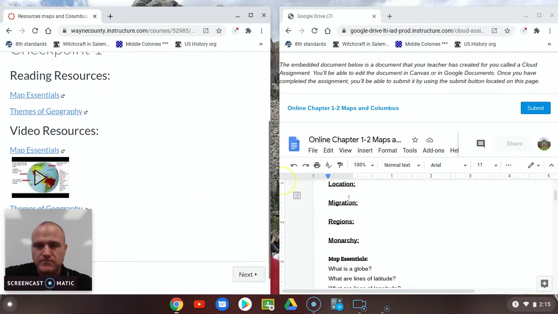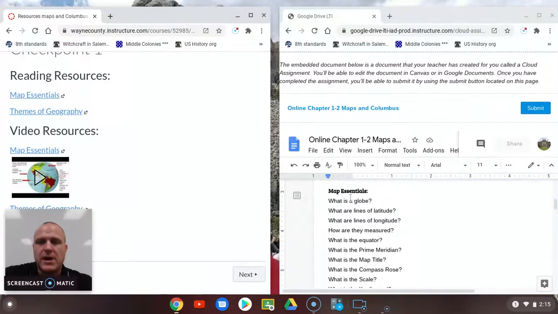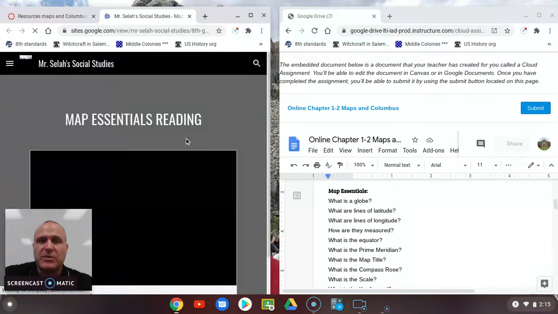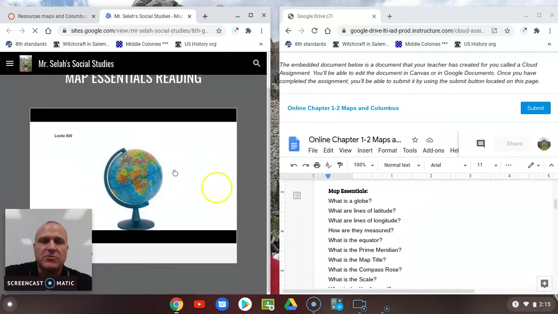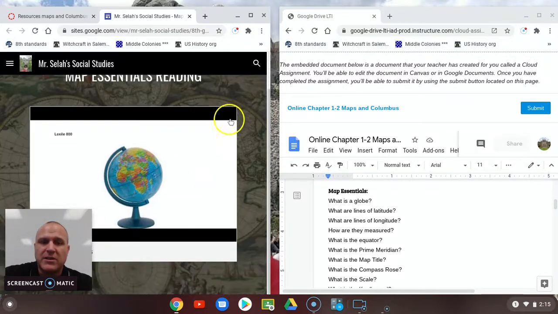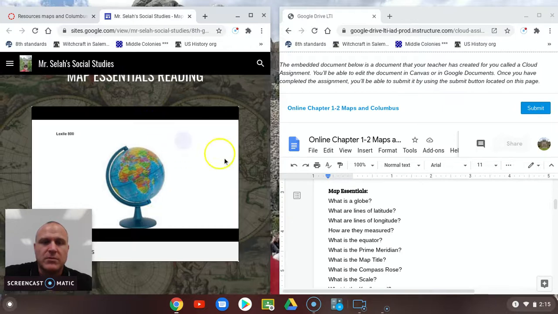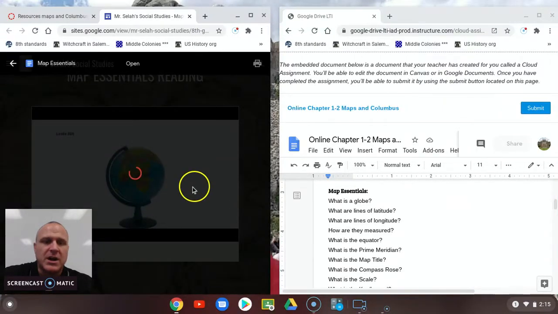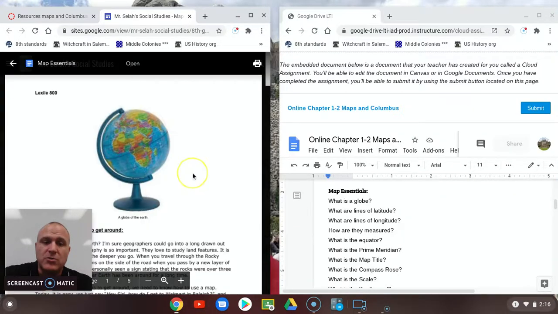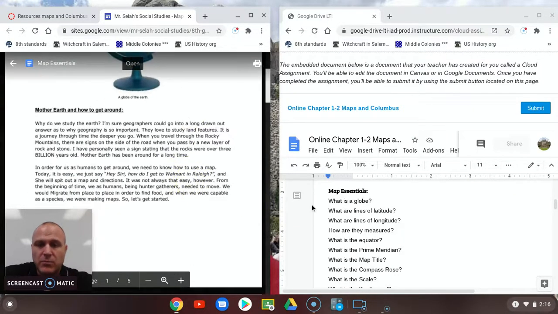Then you go into your content, your resources. Now, you'll see down here on the note sheet on the right-hand side, Map Essentials. This is where you're going to get your reading strategy or your reading assignment, your reading passage. So you would click on Map Essentials and it will bring you to my website. And all you have to do, if it comes up like this, is click on it and it will make it larger for you and let you be able to read it.